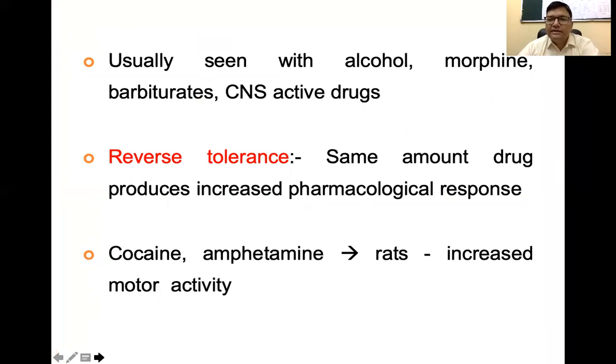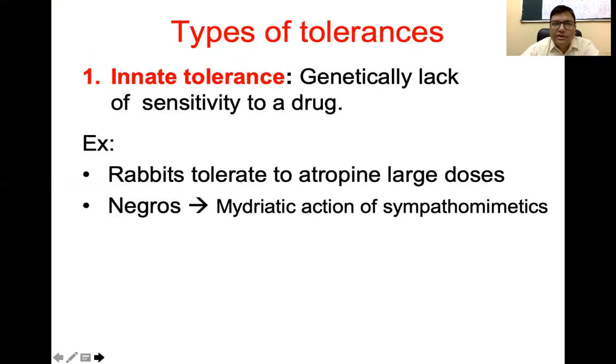Reverse tolerance is when the same amount of drug produces an increased pharmacological response. That is reverse tolerance. With cocaine and amphetamine given in rats, there is increased motor activity. So that is a case of reverse tolerance. Innate tolerance is a genetic lack of sensitivity towards a drug.